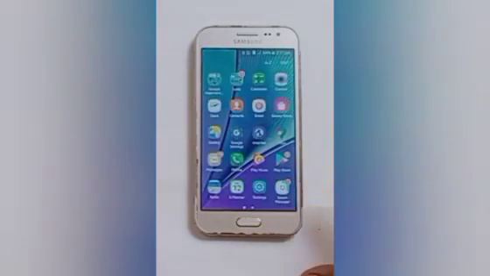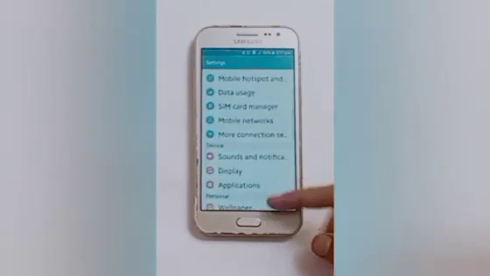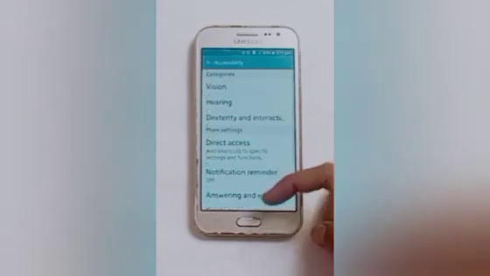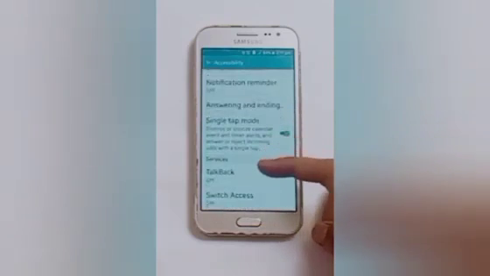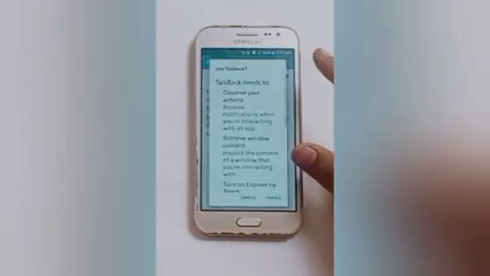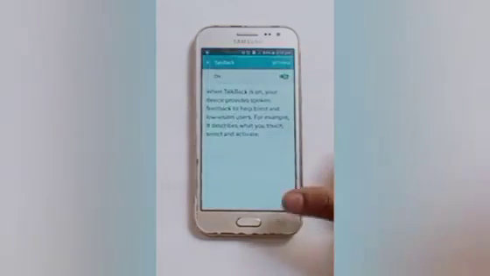Firstly we will click on the settings icon, swipe up, and here you will see the accessibility option. Click on that, swipe up some more, and here you will see the TalkBack option. Click on that and turn on this first enable option.